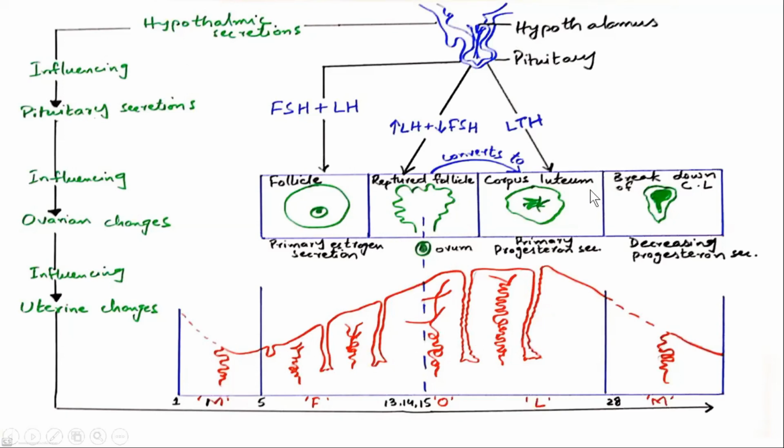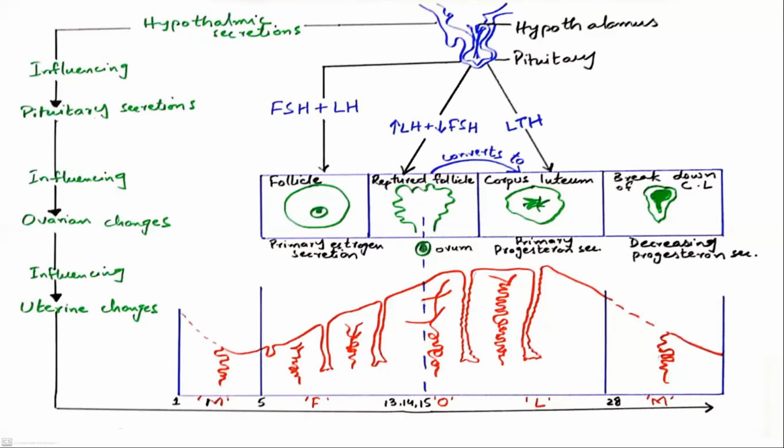And in these boxes, you can see how the ovum is produced and how it is released, and after the release of the ovum, what will happen. So let's start from day 1. Right here, you can see M, F, O, L and M. These are basically the phases of the menstrual cycle. The menstrual cycle of the human female consists of 4 phases.